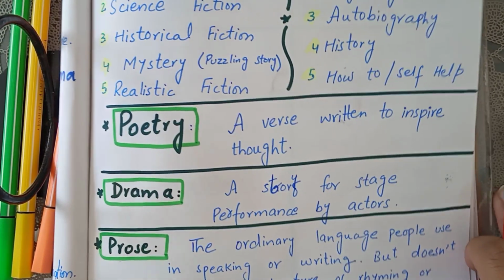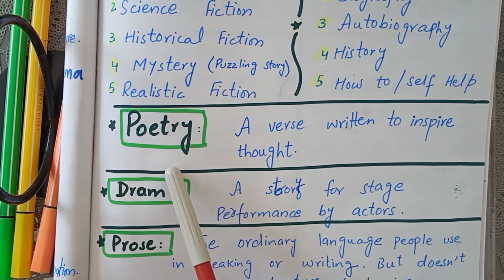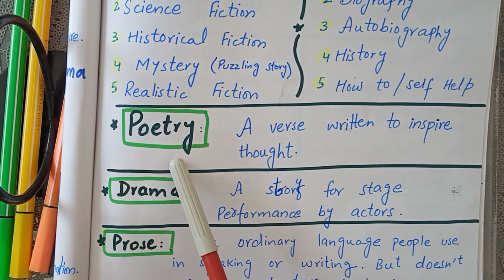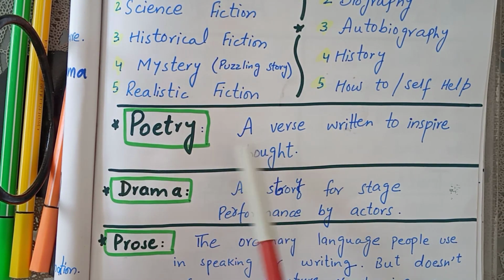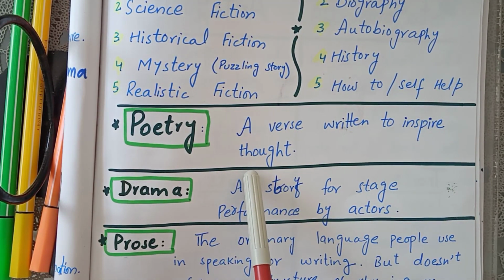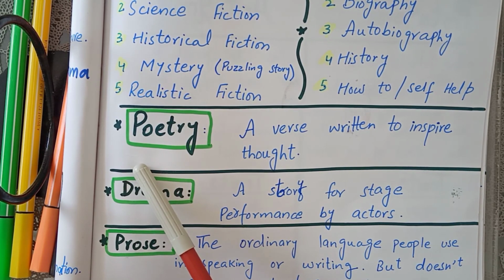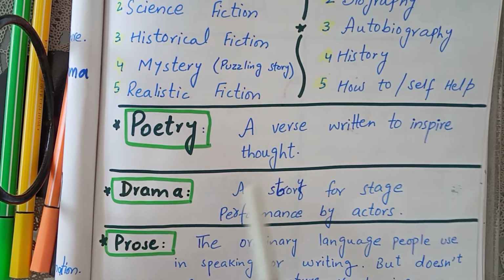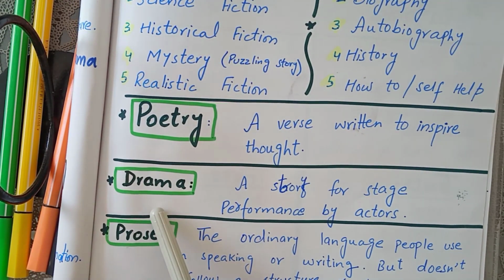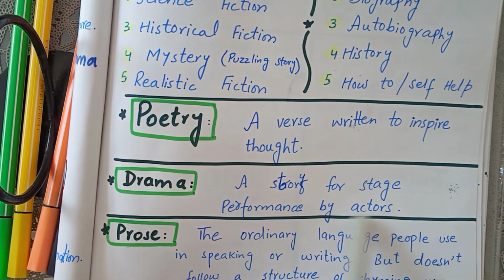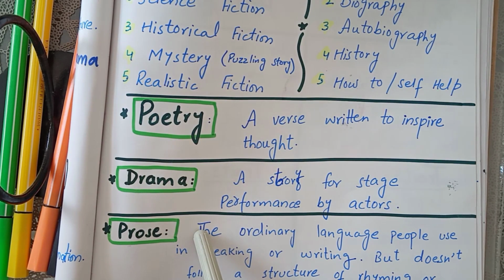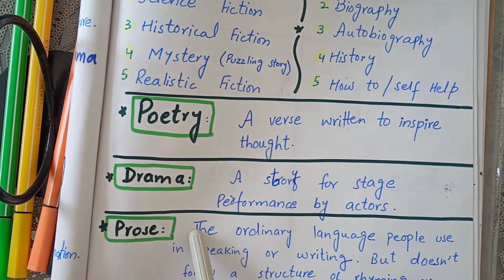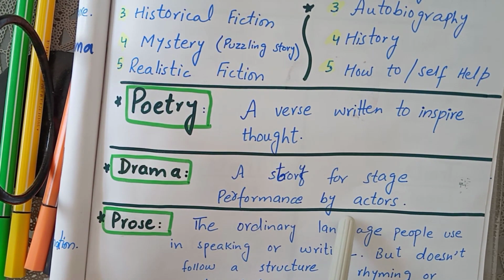Let's see the next genre of literature. First is fiction, second is non-fiction, the third is poetry. As I discussed in an earlier lecture, poetry is words written to inspire thought. Sometimes a poet writes poetry to inspire thoughts. The fourth genre of literature is drama, a story for stage performance by actors. As I have already discussed in detail in my previous video, a story for stage performance by actors.